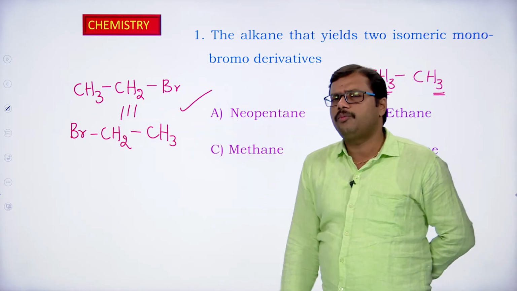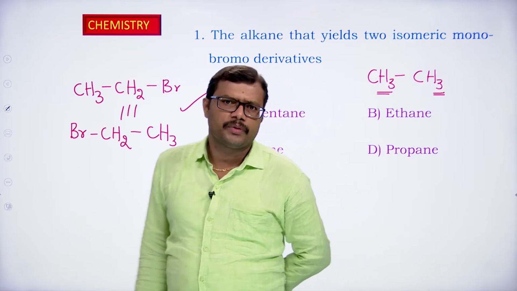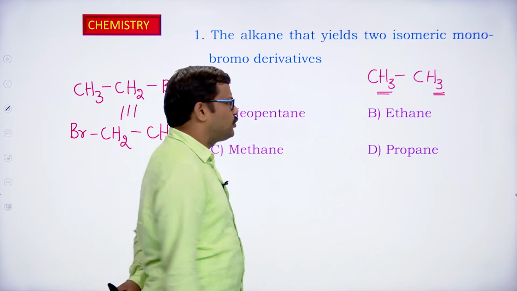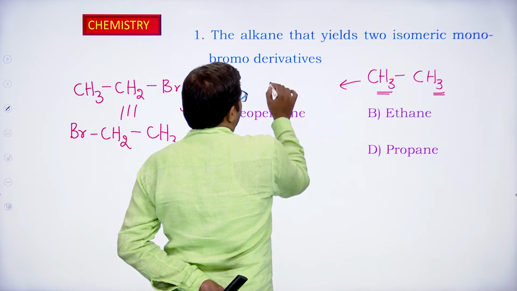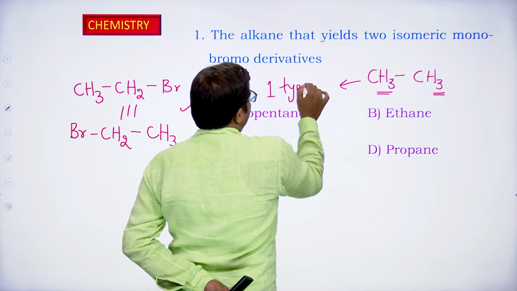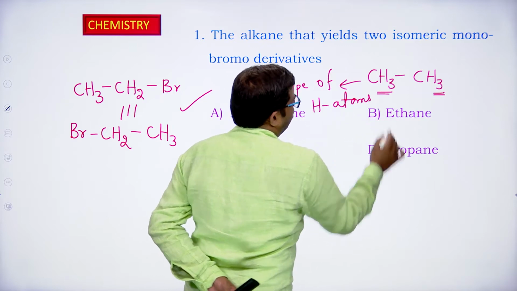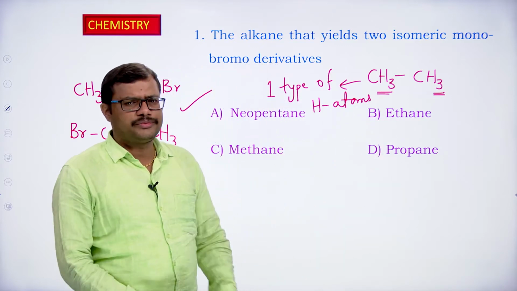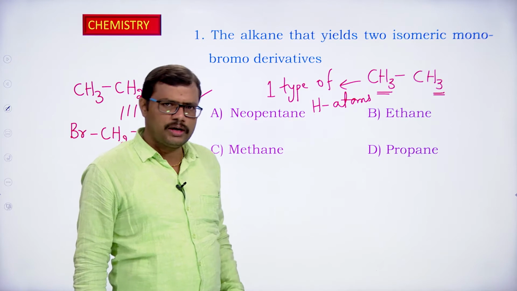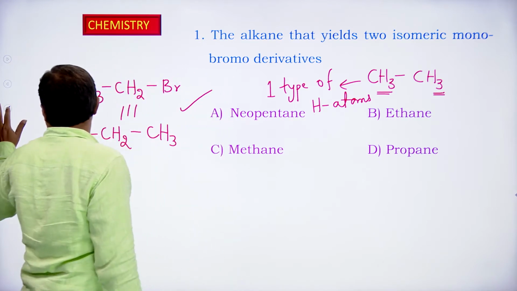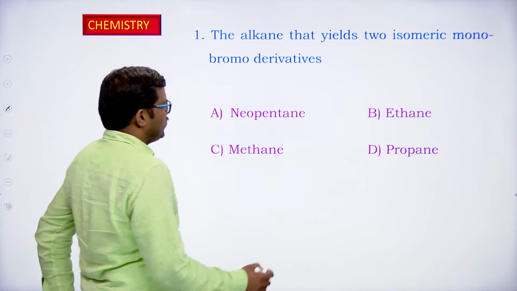So only one kind of product we can expect from ethane by bromination, because ethane also has only one type of hydrogen atoms. Only one type of hydrogen atoms is present in the case of ethane as well. Right. Let us look at the third option given. It is methane.